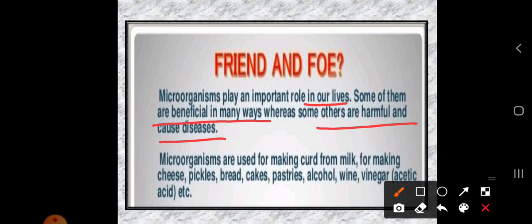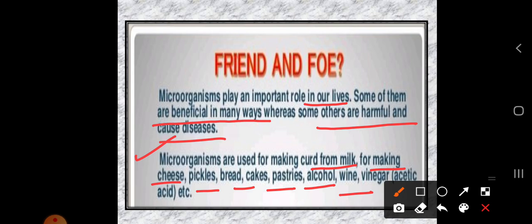When we talk about how the microorganism behaves as a friend, the first advantage we are going to discuss is food production. Microorganisms are used for making curd from milk, cheese, pickles, bread, cakes, pastries, alcohol, wines, and vinegar. These are some examples where we use microorganisms for food production.